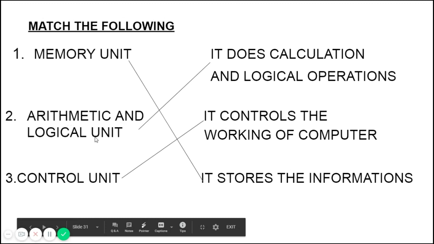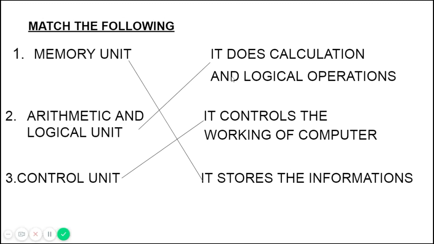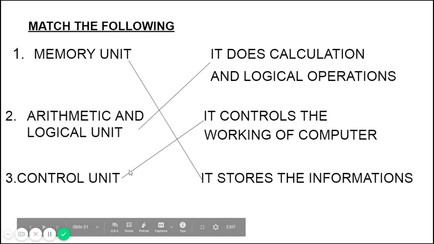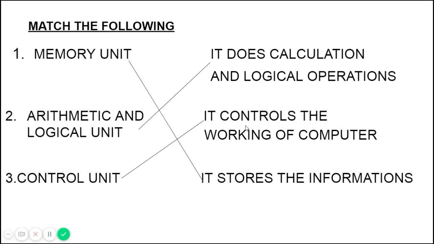Then arithmetic and logic unit. What is arithmetic and logic unit? It does calculation and logical operation. It calculates and gives the answer. Then control unit. Control unit is the controller of the computer.